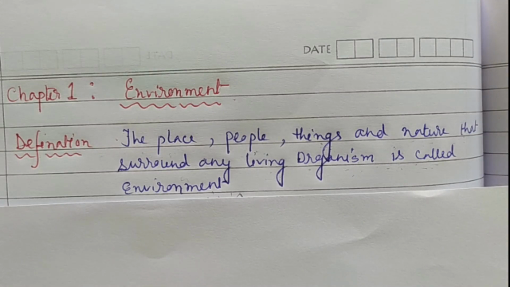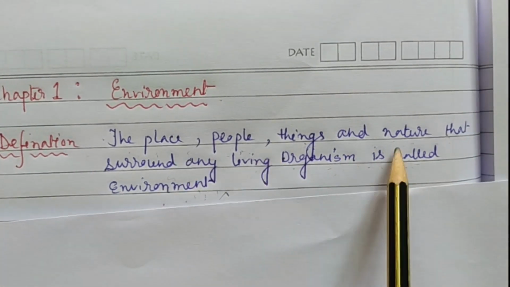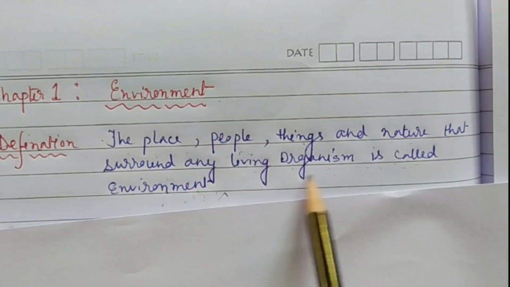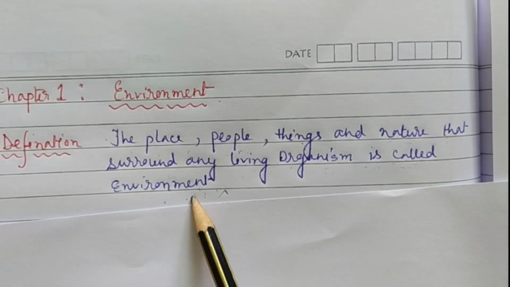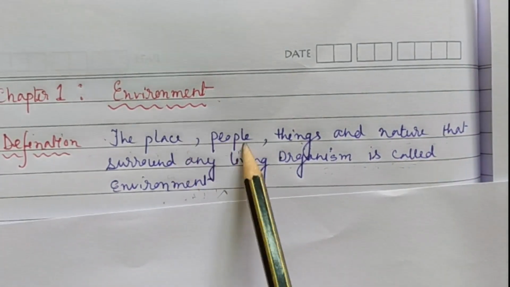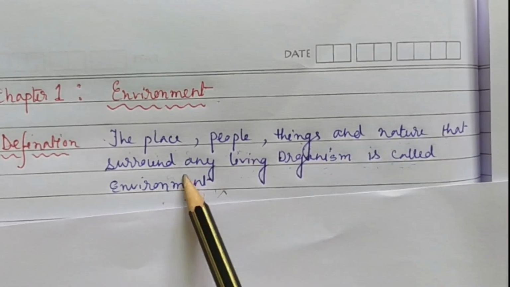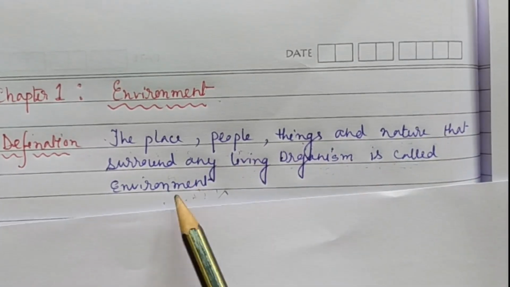So very first question, what is environment? In very simple words, environment is a basic life support system. We need some conditions to survive on this earth, and these conditions are water, food, land and air. According to your book, the place, people, things and nature that surround any living organism is called environment.